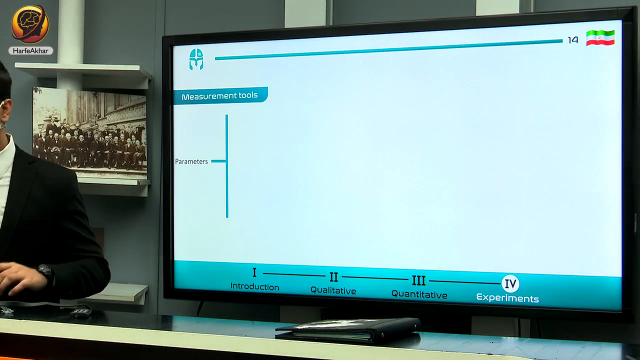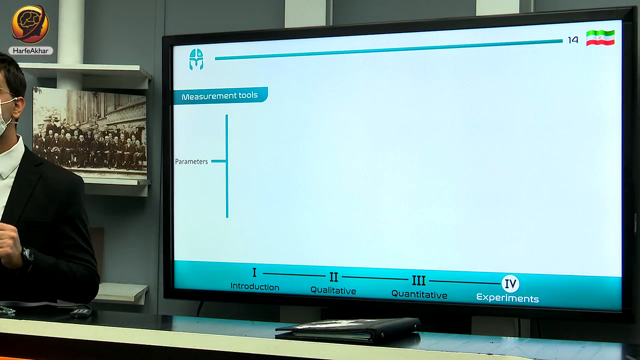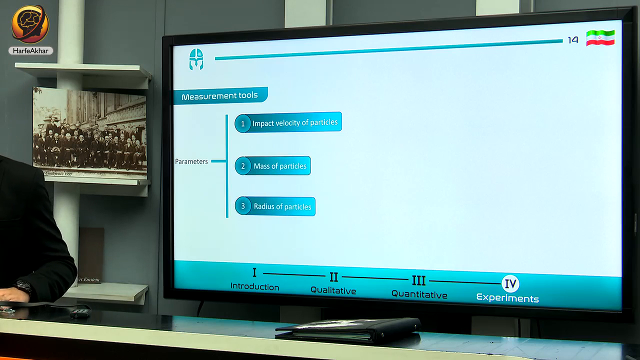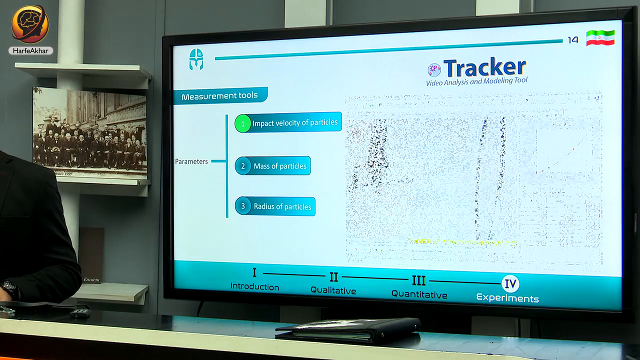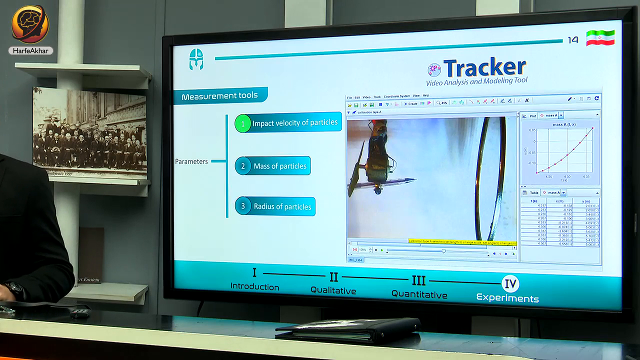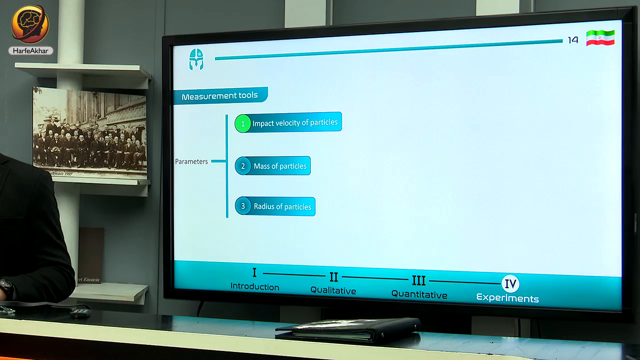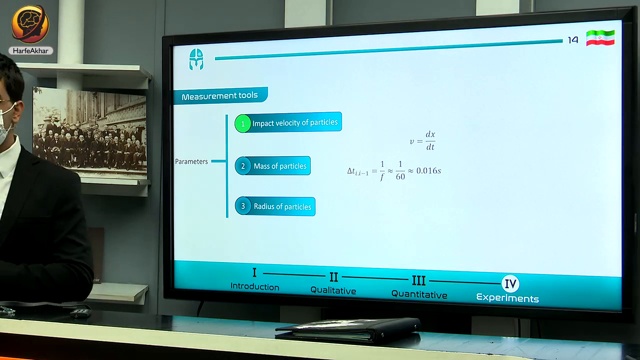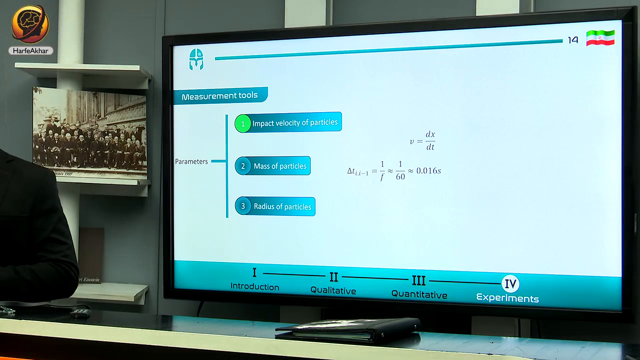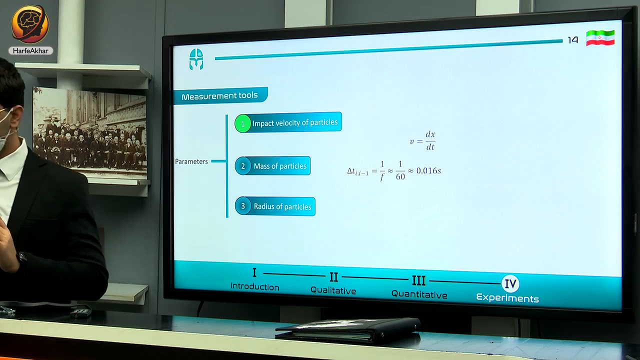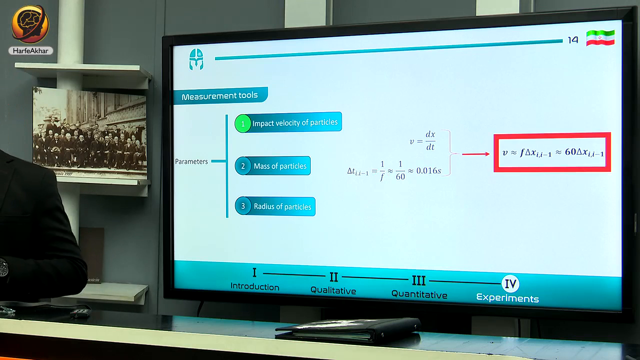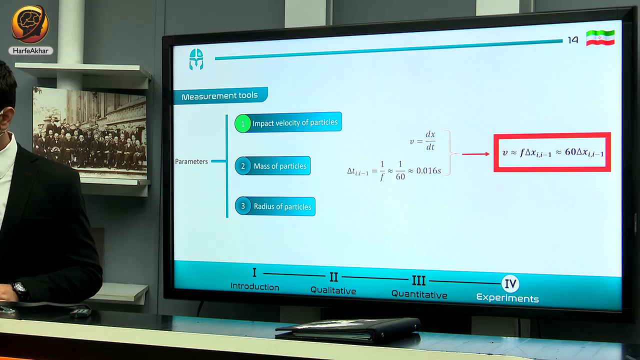Okay, before that, we have to talk about some parameters that specifically need measurement tools, which are the impact velocity of the particle, and the mass and radius of the particle. For measuring the impact velocity, I use Tracker, and based on Tracker, we can measure the impact velocity at the impact moment. But how? As you know, V equals the derivative of x with respect to t, and delta t between 2 frames equals 1 divided by the frame rate. As you observe here, in this case, that's a really low variable, and we could deduce that V equals delta x divided by delta t. Based on this equation, we could measure the impact velocity.